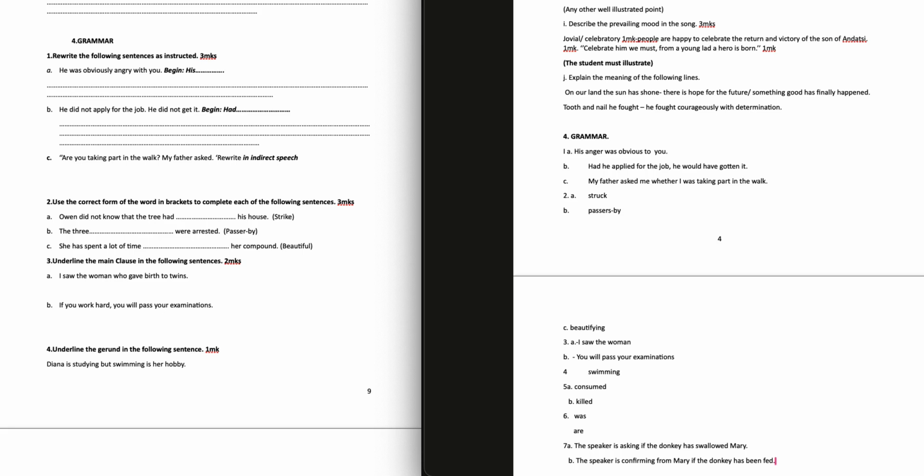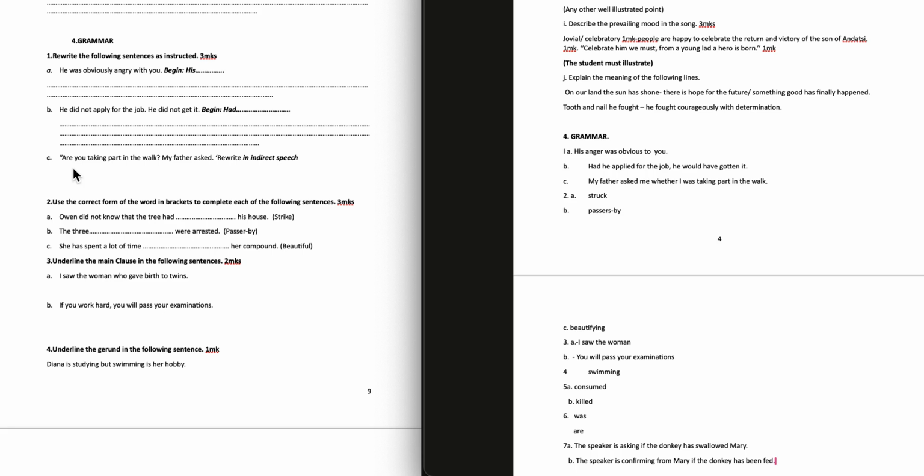Question 1. Rewrite the following sentences as instructed. A. He was obviously angry with you. Begin with "Is". So, his anger was obvious to you. B. He did not apply for the job. He did not get it. Begin with "Had". Had he applied for the job, he would have gotten it.